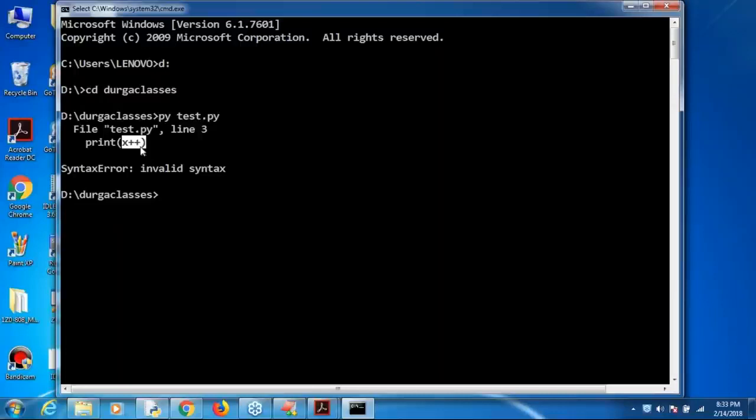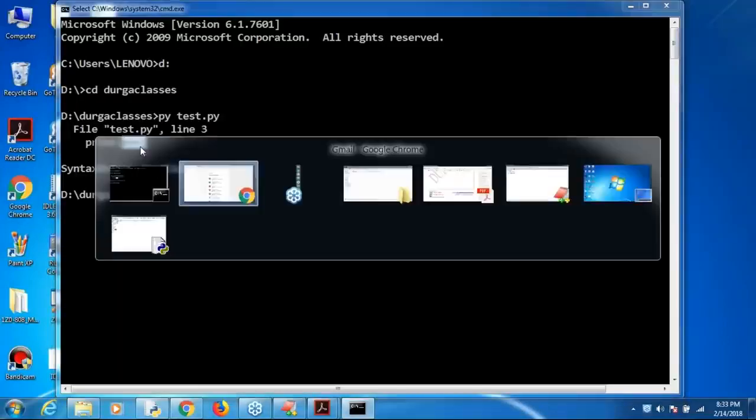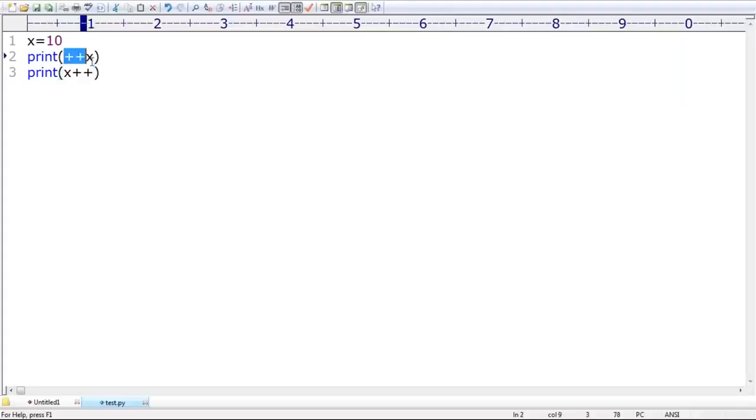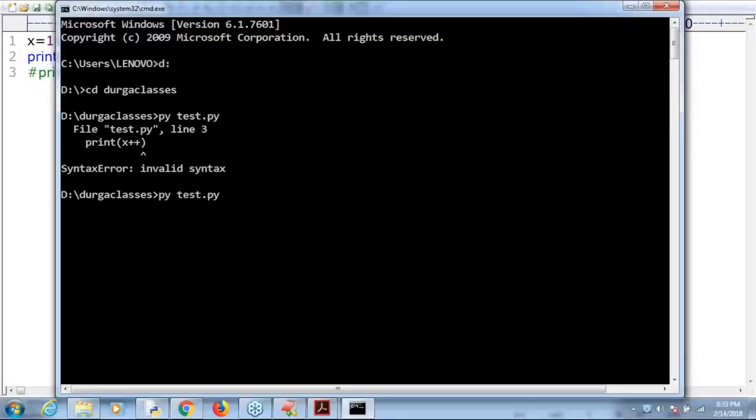Remember that, sir. Increment and decrement operators are not available in Python. Then immediately you ask, sir, if these are not available, then what about plus x? If I comment this line, sir, in Python, comment starts with the hash symbol. Now observe. Happily, 10 is the answer we are getting.